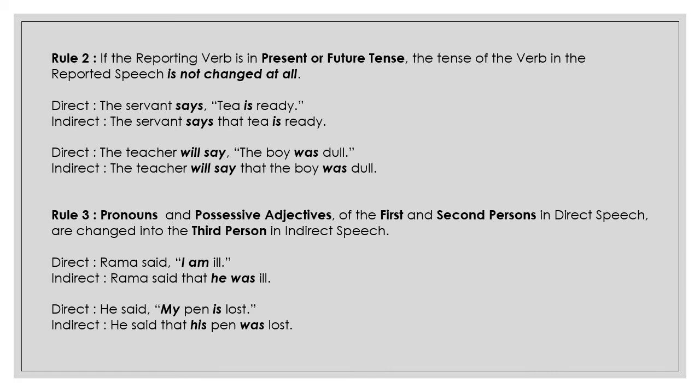Rule number 3. Pronouns and possessive adjectives of the first and second persons in direct speech are changed into the third person in indirect speech. For example, direct speech: Rama said, "I am ill." Indirect speech: Rama said that he was ill.